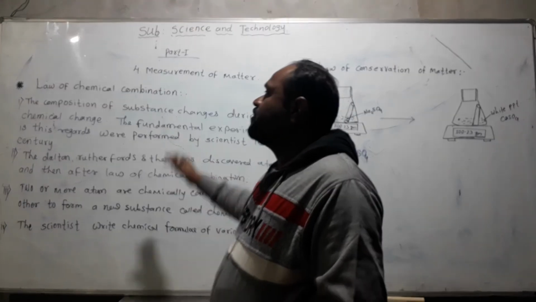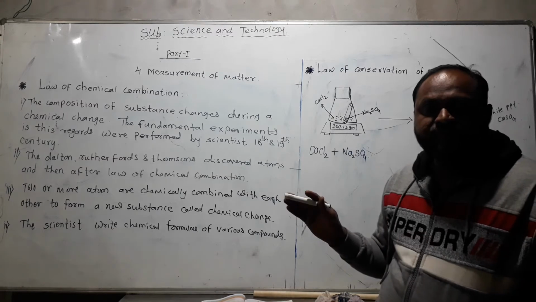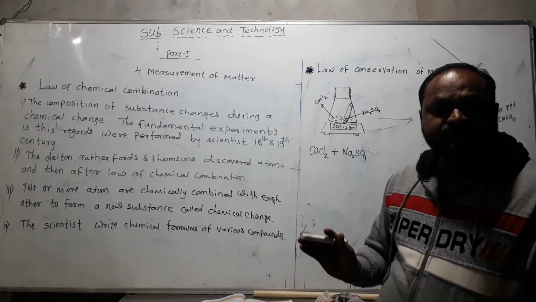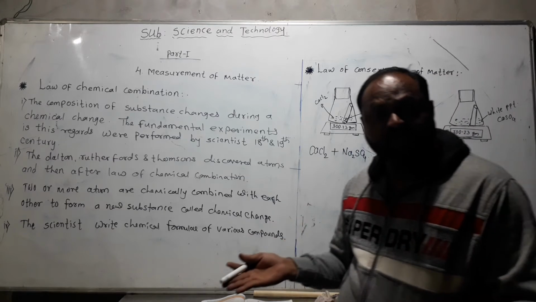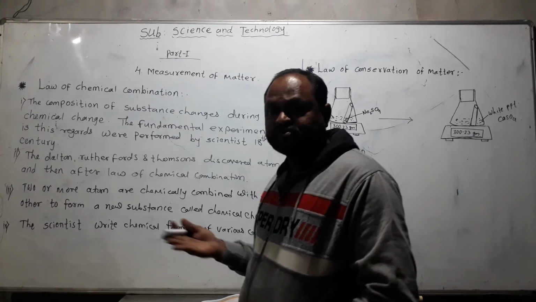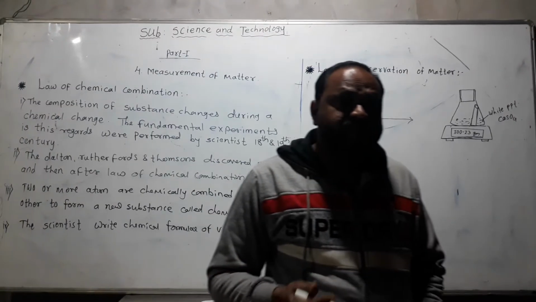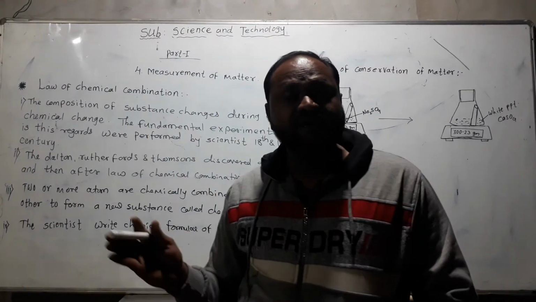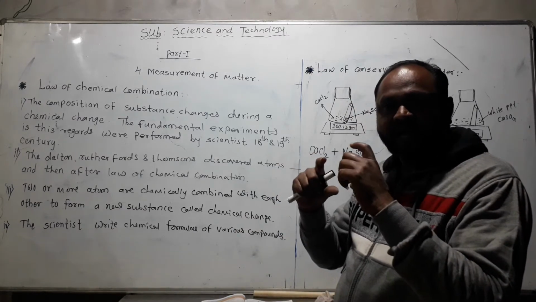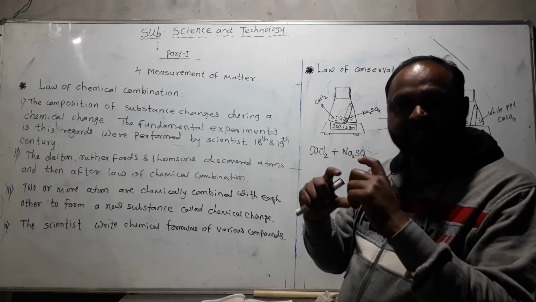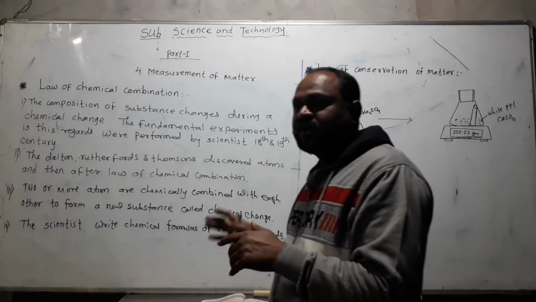So in a simple way, what is meant by the law of chemical combination? After the discovery of atoms, when two or more different atoms chemically combine to form a compound, the properties of that compound also change permanently, so it is called a chemical change. When two or more substances chemically combine with each other, this combination is called the law of chemical combination.